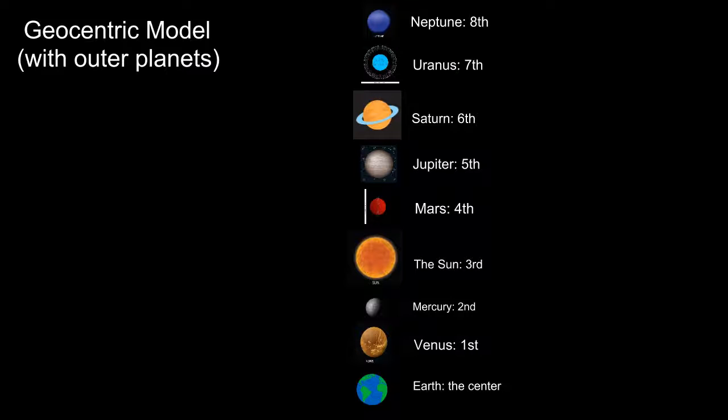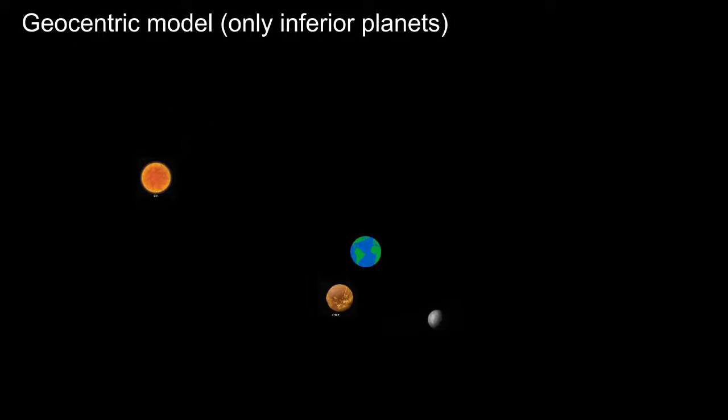Here is a lineup of orbits in the geocentric model. Aristotle stated that since the Earth was the center, Venus would orbit closest to the Earth, then Mercury would come second, then the Sun, and so on. To make it easier to understand, here is a model of the geocentric model and what it would have looked like. The model only shows the inferior planets, which are the planets closer to the Sun than us.